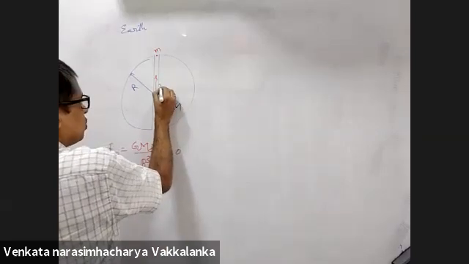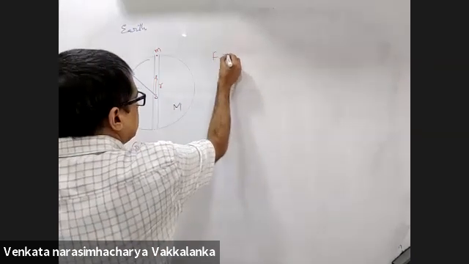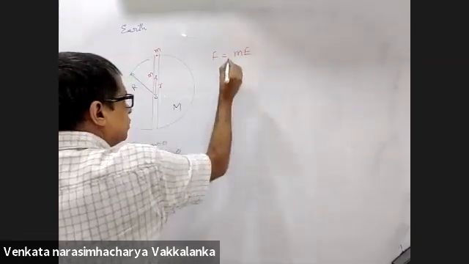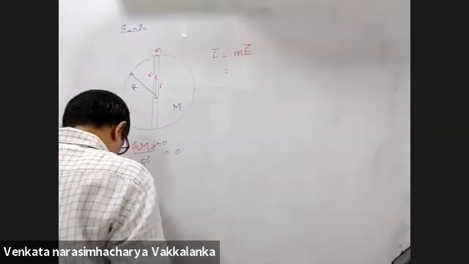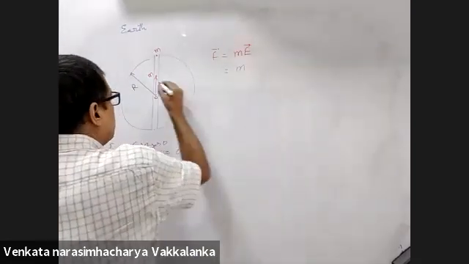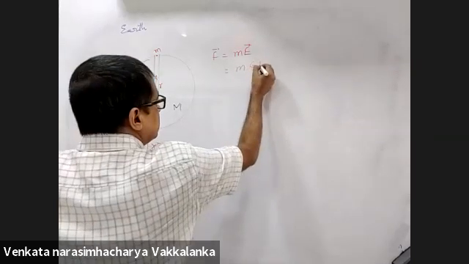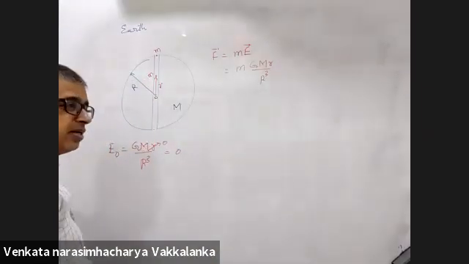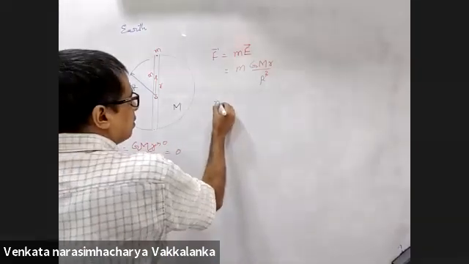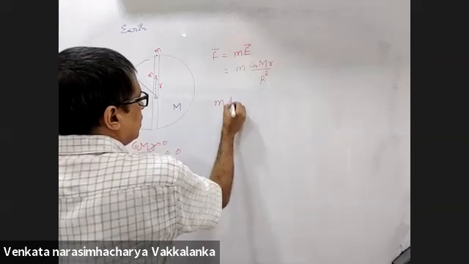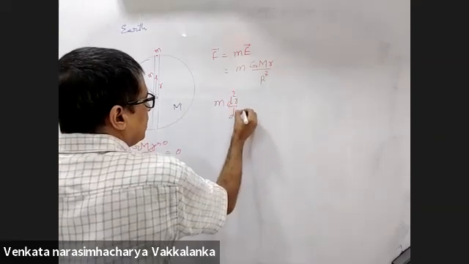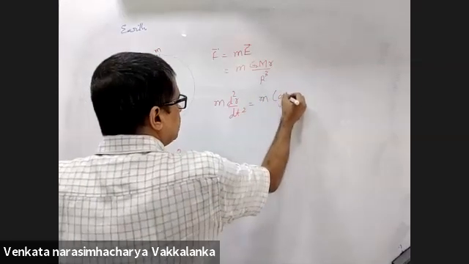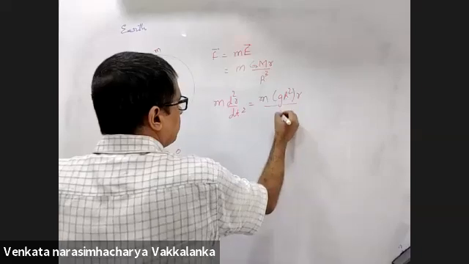At a distance of small r, what will be the force on small m? Small m into E. Do you all agree with that? Yes, sir. Small m into what is the field here? G capital M small r by r cube. You just derived that. Mass into acceleration, d2r by dt square, will be m into G capital M small r by r cube.